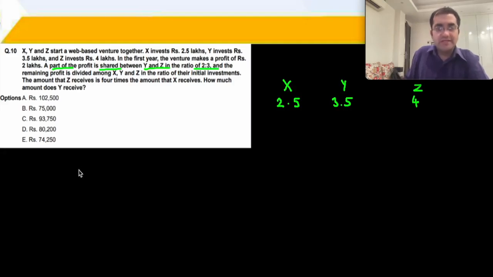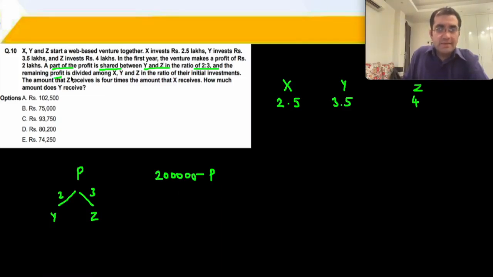So let's say we have P and 2 lakhs minus P. These are the two quantities. Over here, a part of it is shared between Y and Z in the ratio 2:3.